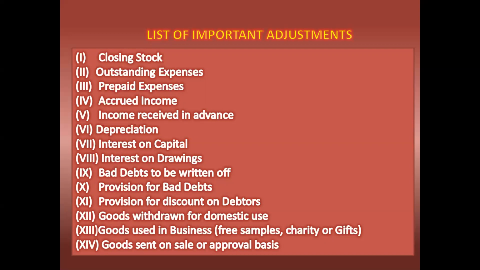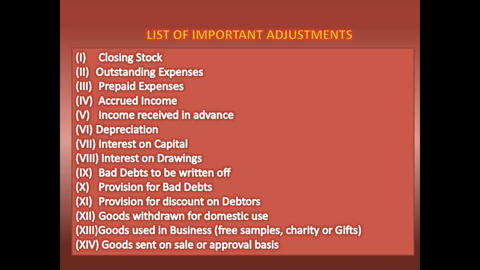And if we are getting any interest on loan or interest on bank deposit, those things should be written in the profit and loss adjustment account.